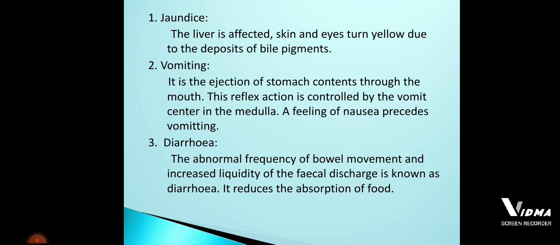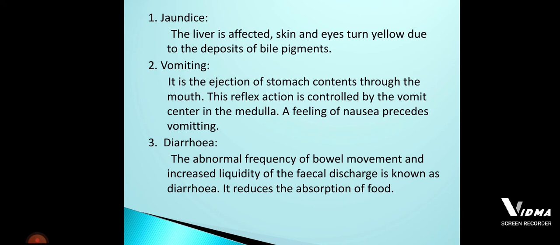Because of the liver. When the liver gets affected, you all know that the liver secretes bile juice, which contains bile pigments. If the liver is affected, the amount of bile pigments in the bile juice becomes more, which leads to the skin and the eyes turning yellow in color.